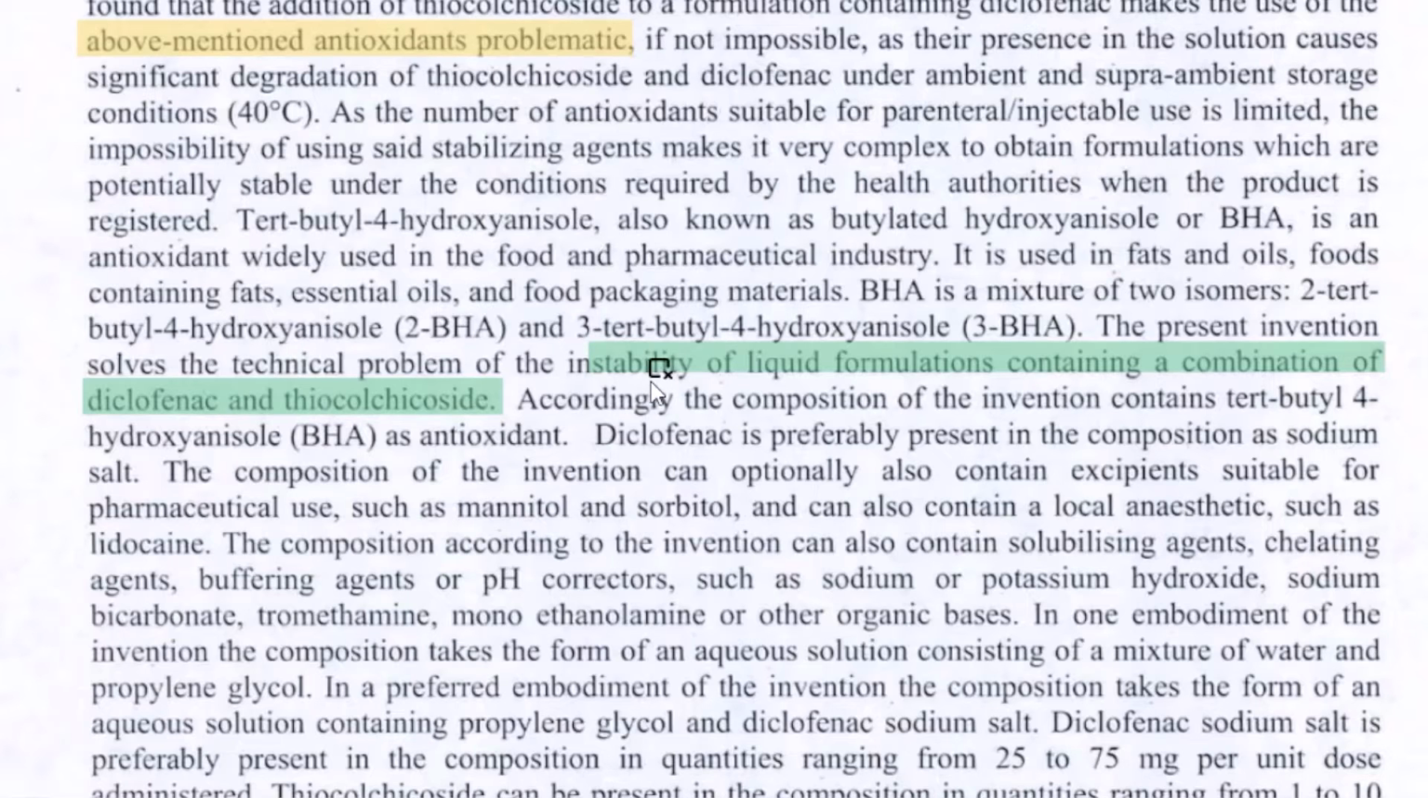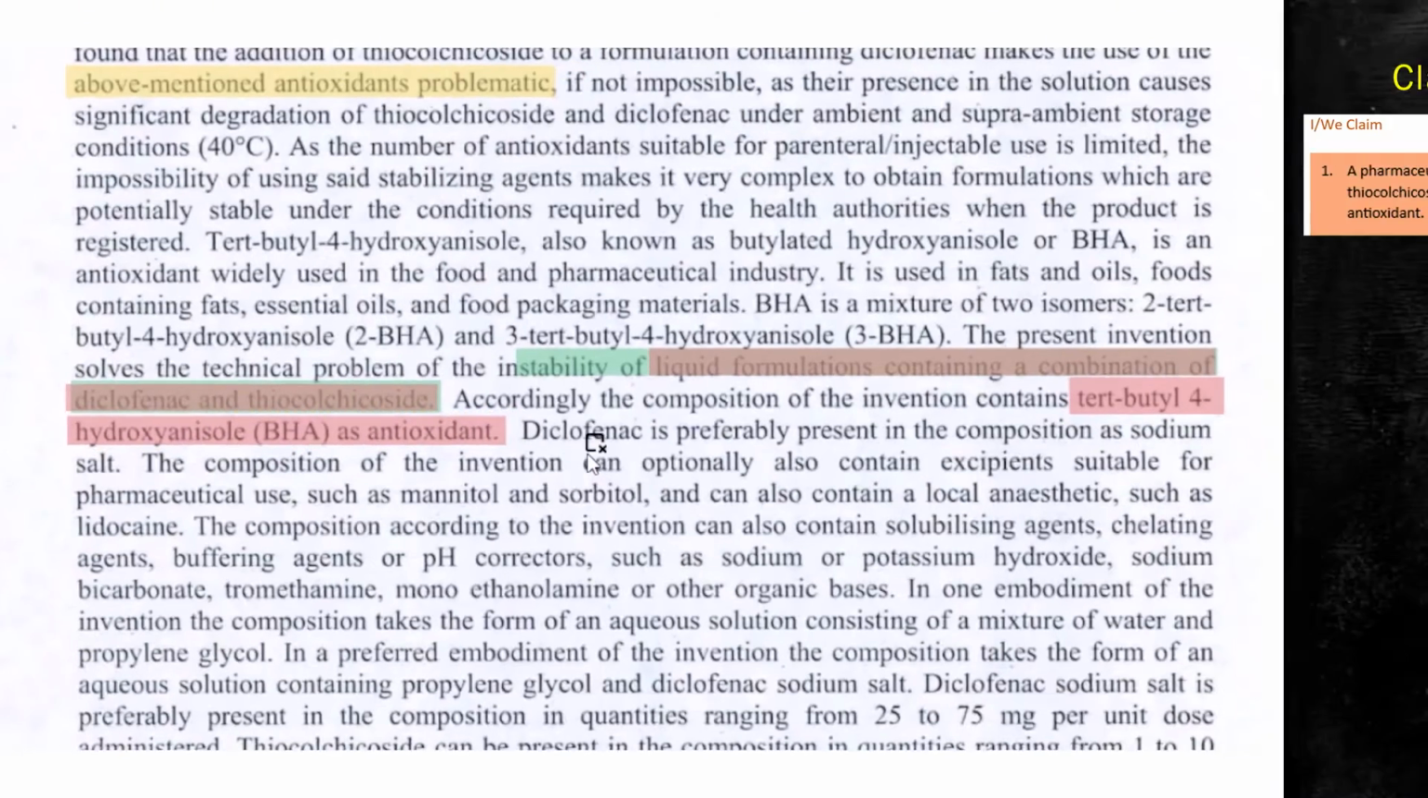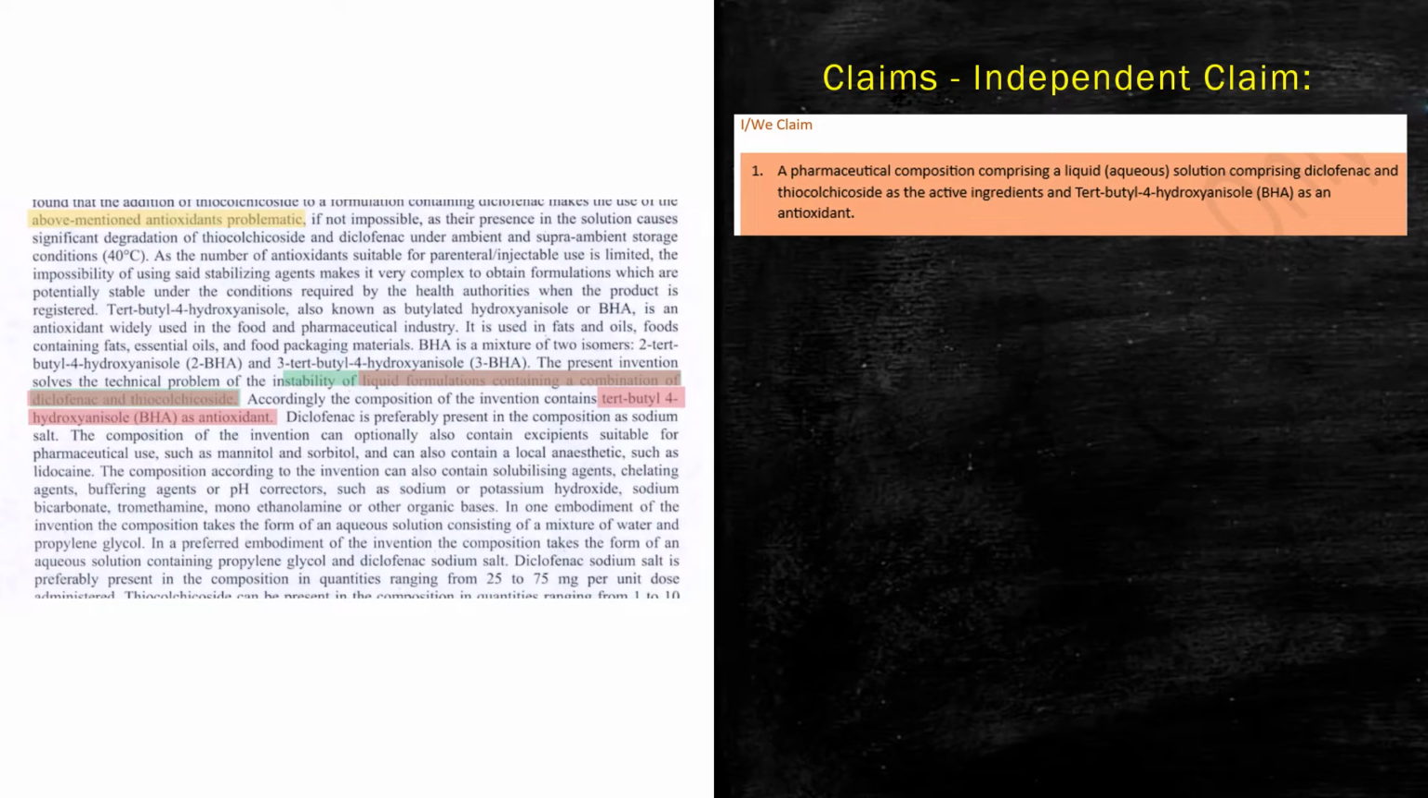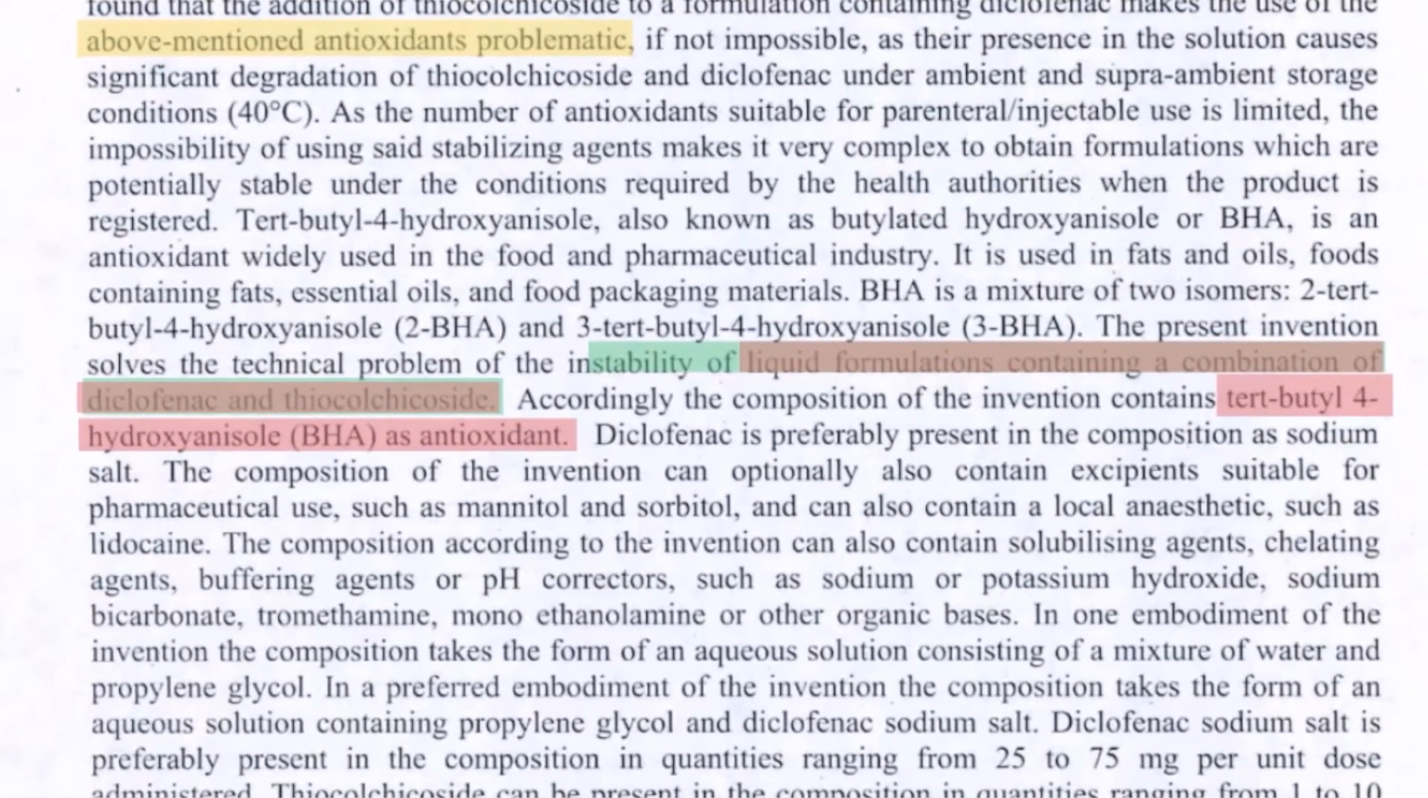How do we write it? A pharmaceutical composition comprising a liquid formulation that comprises a combination of ingredient 1 and ingredient 2 and ingredient 3 as the antioxidant. This becomes your claim 1. I have provided a format on your right hand side. As always, the next job is to identify dependent claims for it. Now we need to find dependent claims that talk more about our ingredient 1 or ingredient 2 or ingredient 3, isn't it?